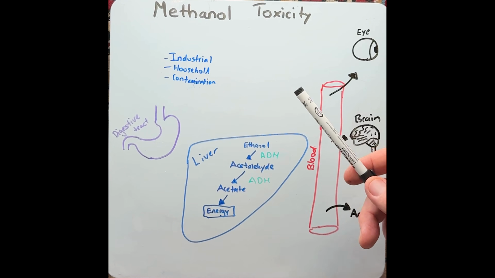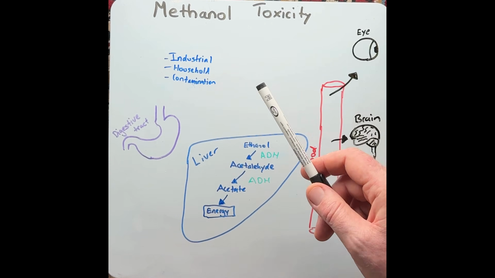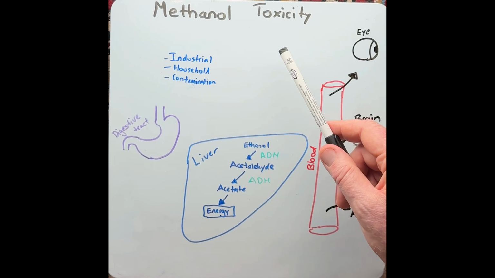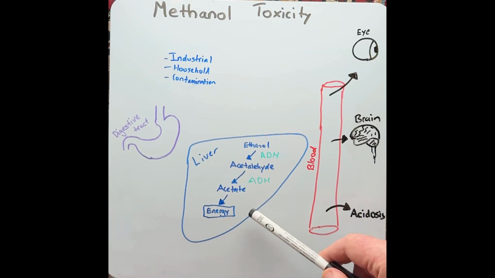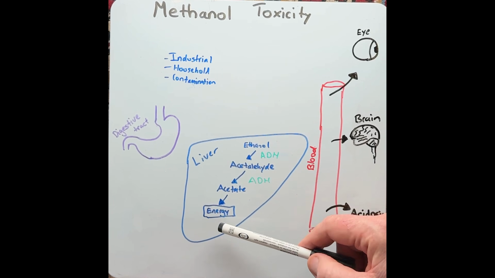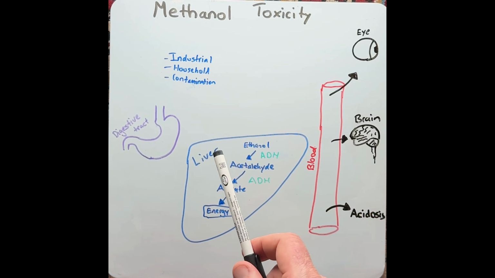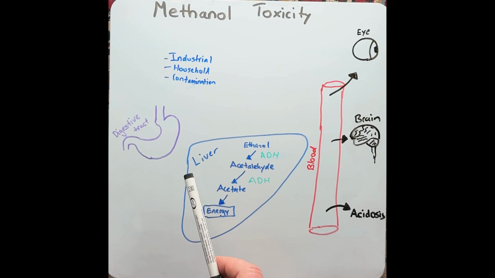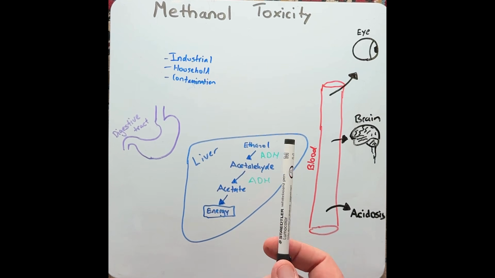A potential lethal dose of methanol is somewhere in the range of 30 to 200 mL. So the danger or the toxicity of methanol is due to the way that it's metabolized in the liver. So what I'm going to do now is first compare how ethanol is metabolized in the liver and contrast that with methanol to show you the difference.